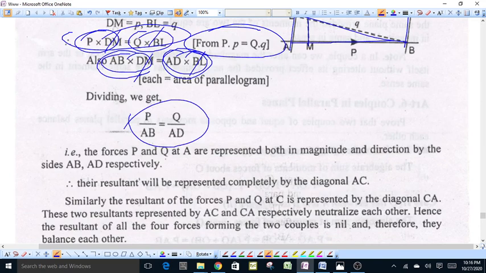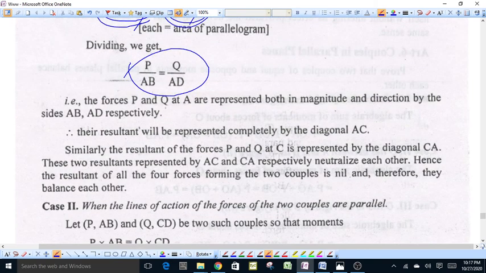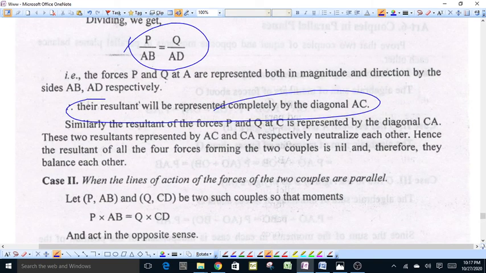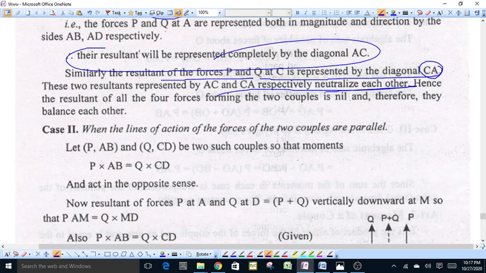So the forces P and Q at A are represented both in magnitude and direction by the sides AB and AD respectively, so their resultant will be represented completely by the diagonal AC. Similarly, the resultant of the forces P and Q acting at C is represented by the diagonal CA. These two resultants are equal and opposite, and will neutralize each other. Hence, the resultant of all the four forces forming the two couples is 0. Therefore, they balance each other.